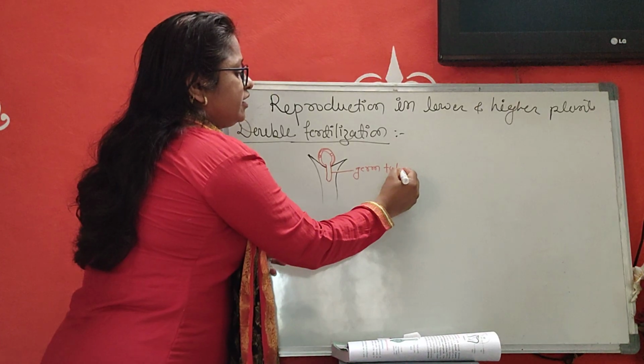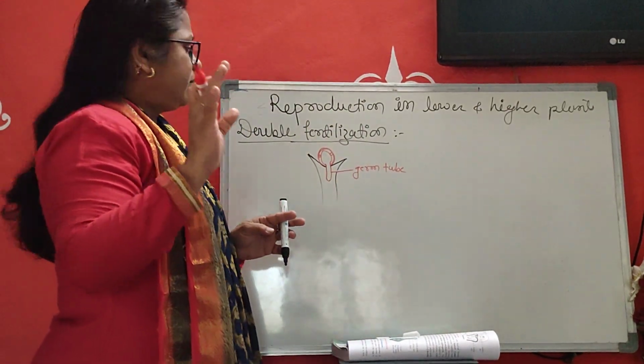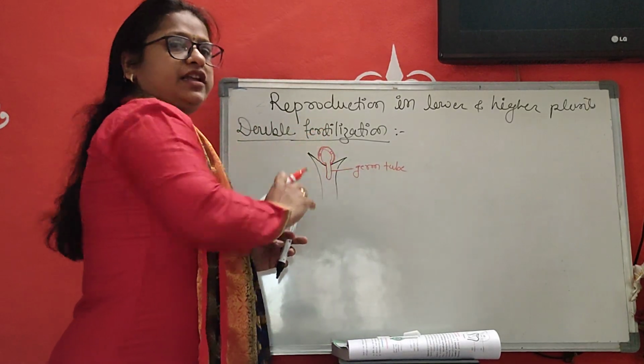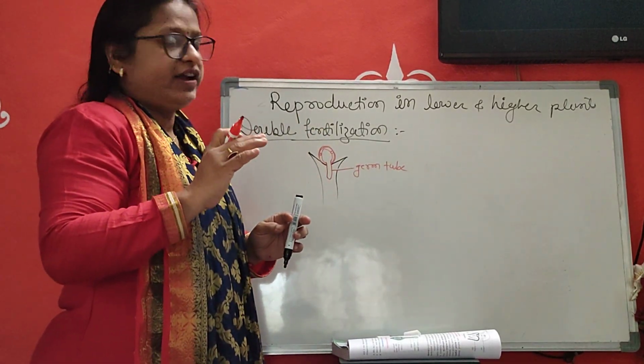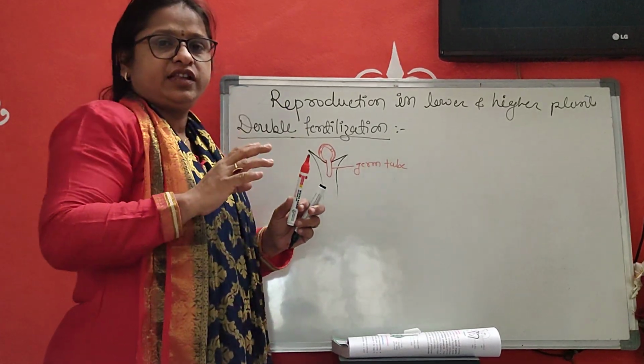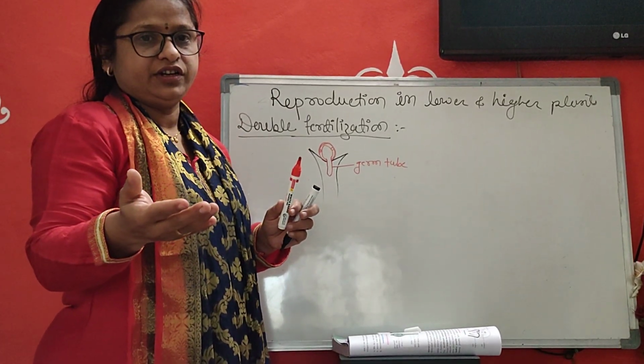You well know that before pollination, the pollen grain is mitotically divided and produces two cells: one is a vegetative cell and another is a generative cell.